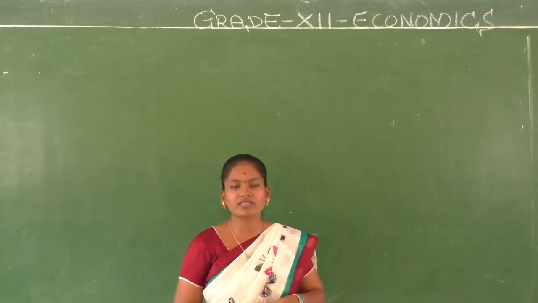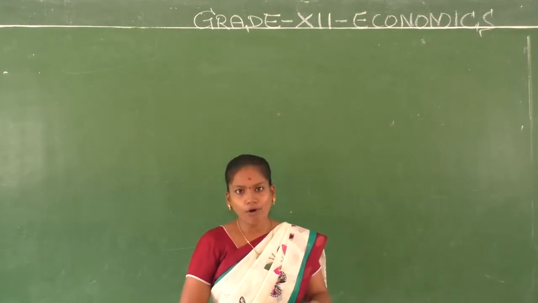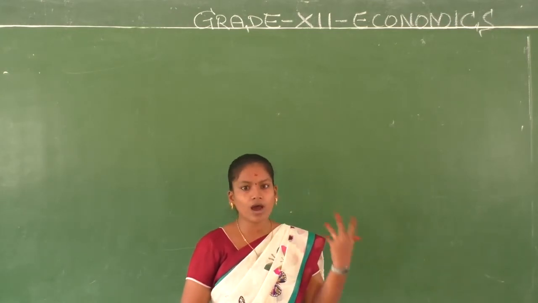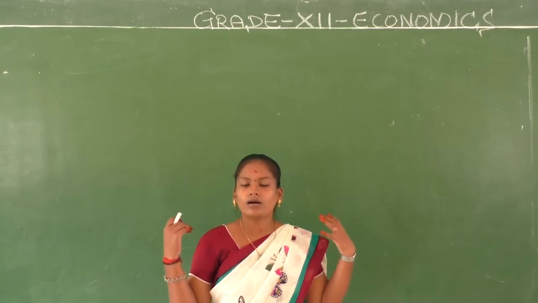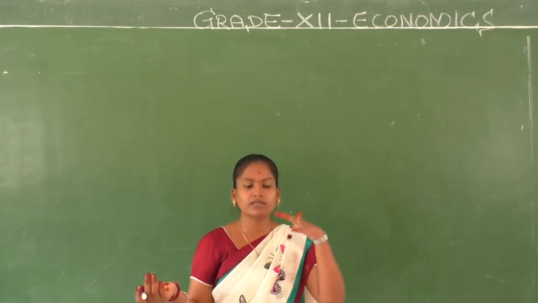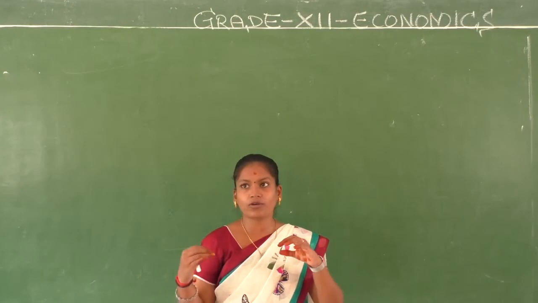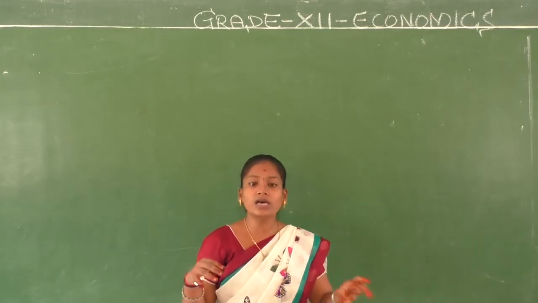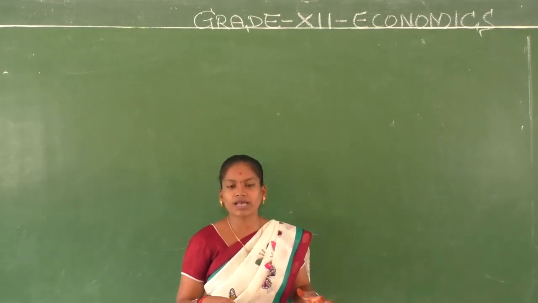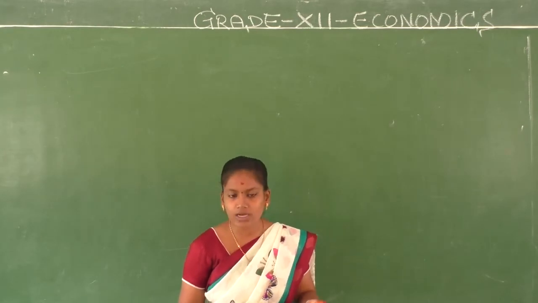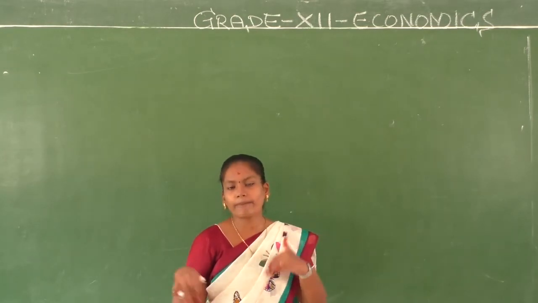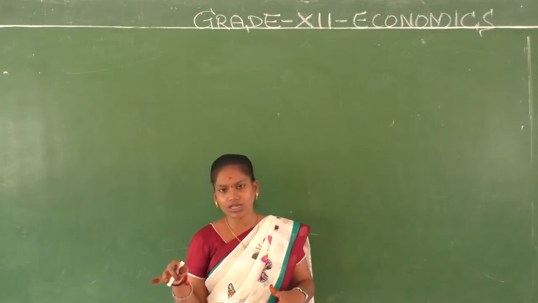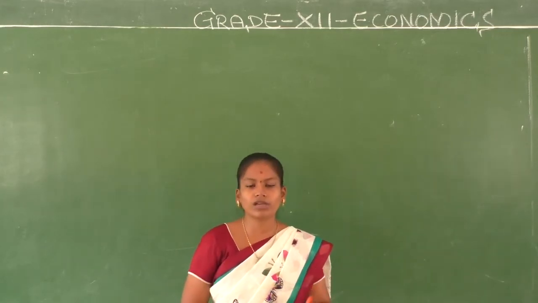In that we discussed a two-sector model. What is a two-sector model? Only households and firms were in that model. So we had the factors of production, and in return they were paid wages or salaries. And then we had the products and the payment for these goods and services. We did not talk about government much.